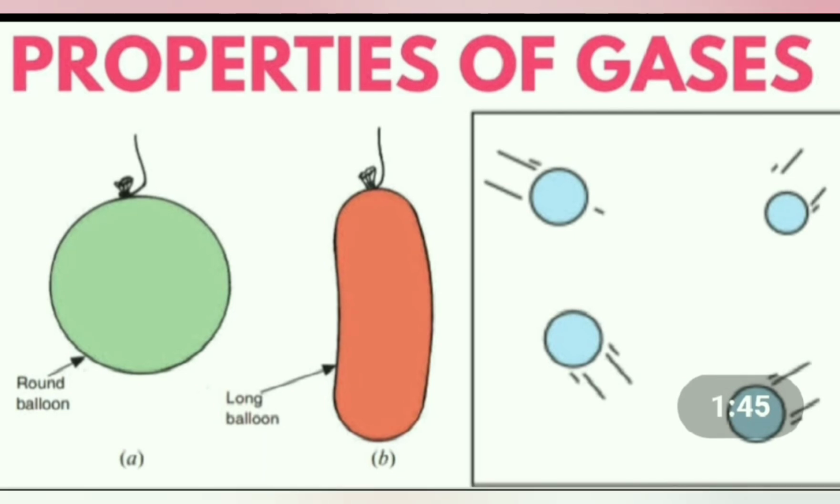Liquids flow in the downward and sideways directions. Yes, but gases spread in all directions. Gases flow in the upward, sideways, and also in the downward direction. For example, if you light an agarbatti, the smell of the agarbatti spreads in the whole room. Yes, and if you turn on the gas, it will spread everywhere.